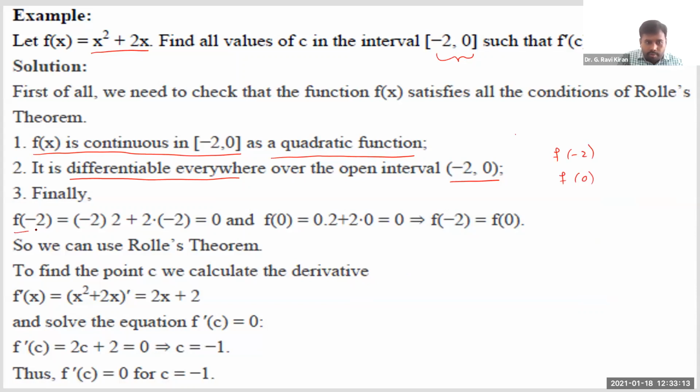See, I've just calculated f of minus 2 here. See, this is f of x. Now in this expression, I'm just substituting x is equal to minus 2. So it is minus 2 whole square.